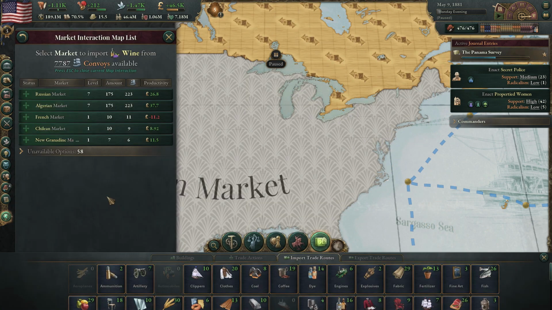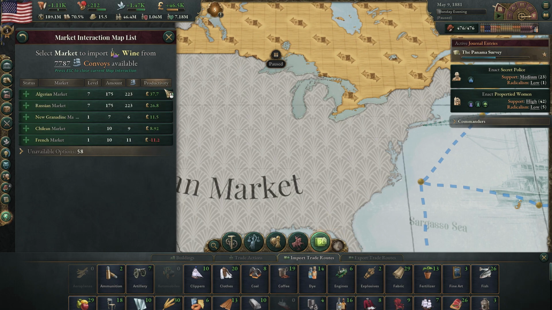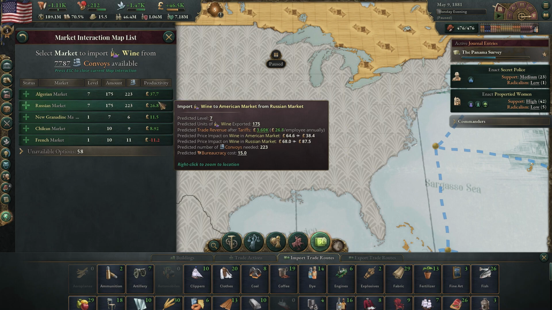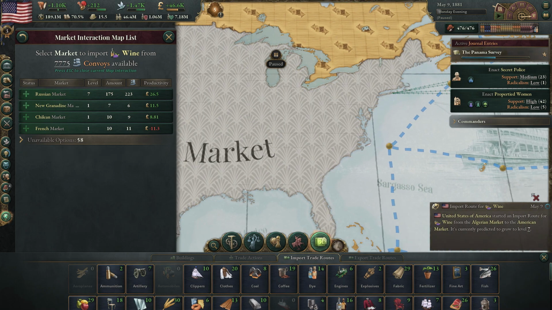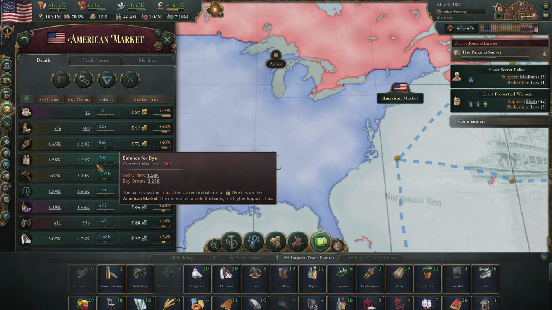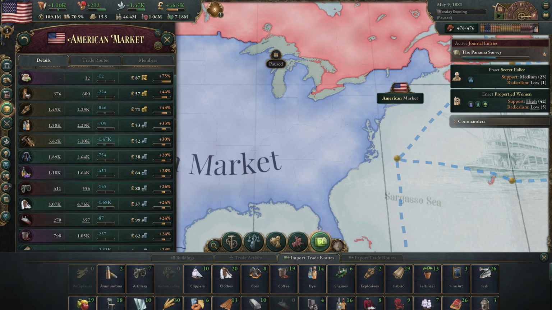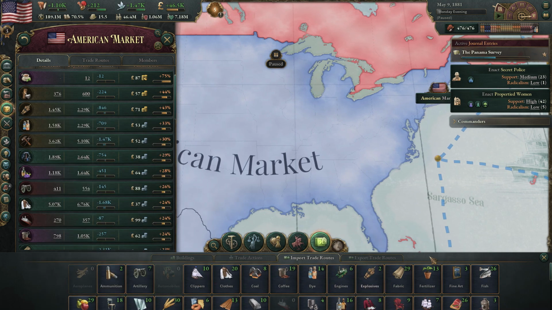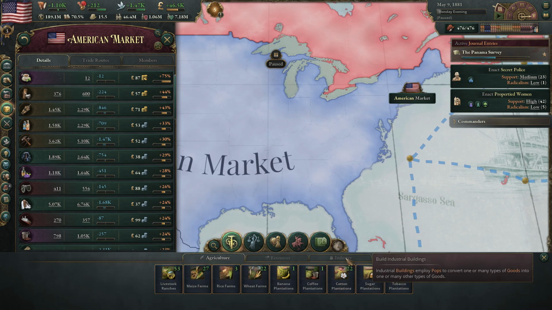We'll also go ahead and import more wine. Our people love wine, apparently, so we're going to get this from... yeah, we'll go with the Algerian market. Looks like that's the one that is the most beneficial for us. So let's continue trading for the wine. And then we're already taking care of all that. So just the electricity is the next thing we need to get here.